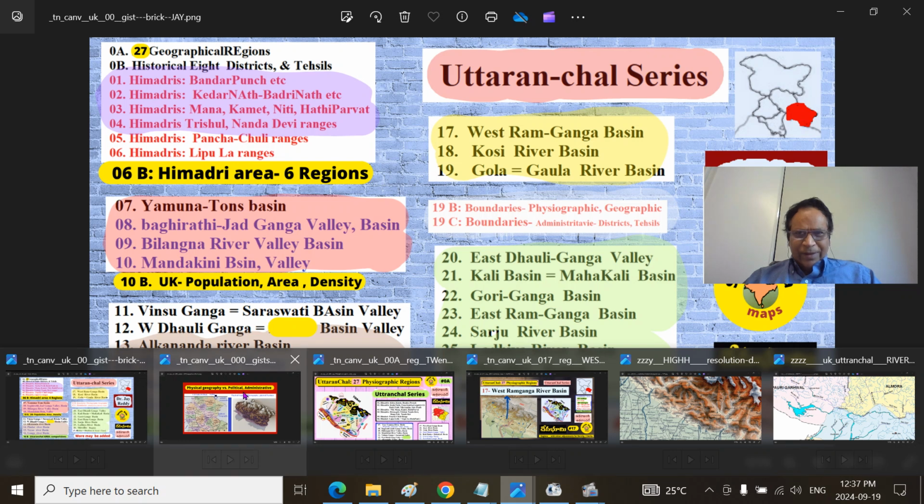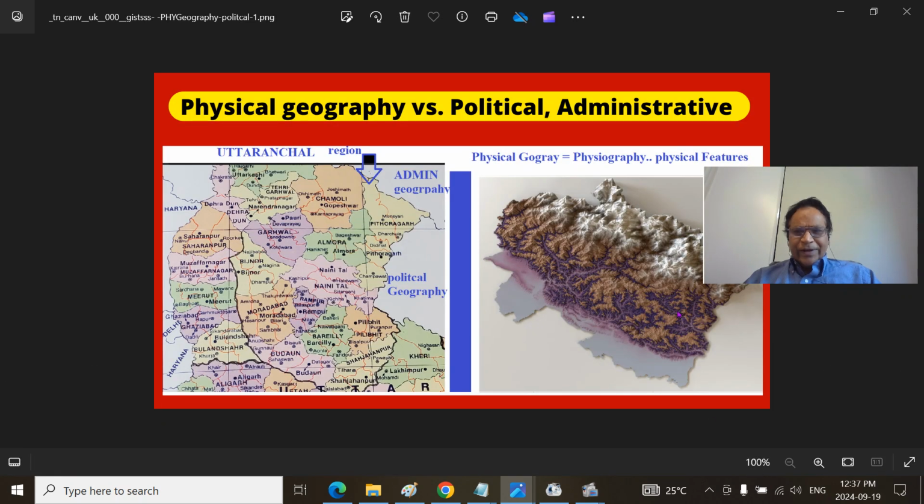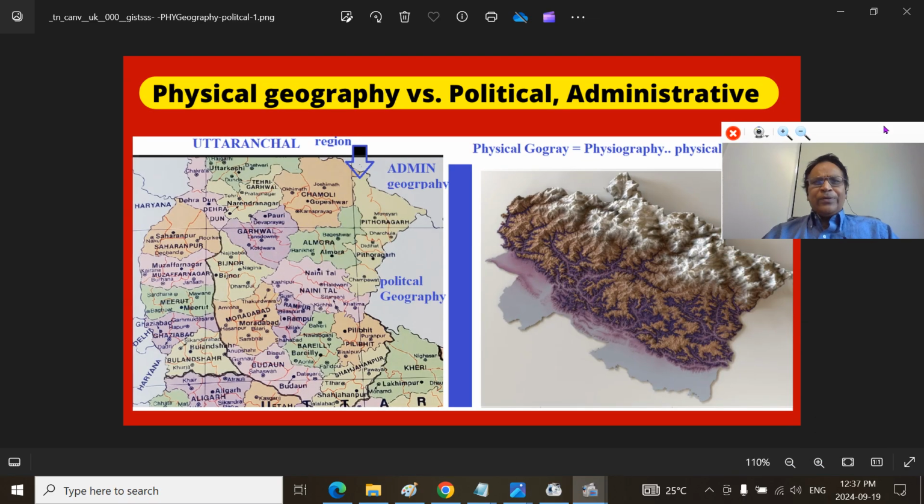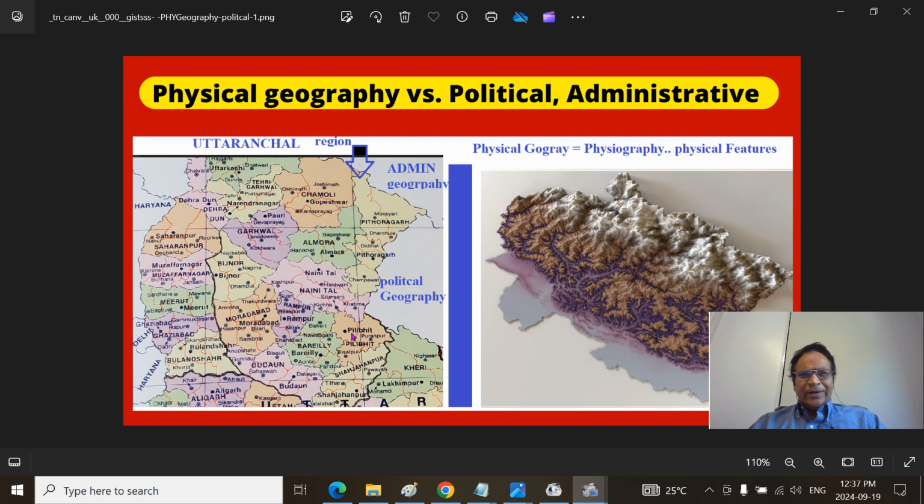Mitranam, this is the difference between physiographic regions, or physical geography, compared to administrative political geography. This is the Uttaranchal province. You can see the districts and taluks here.